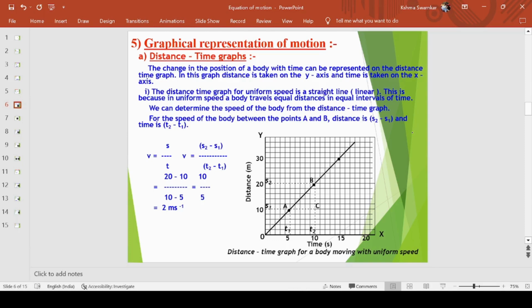You can see this is a straight line graph, and it is a distance time graph where distance is on the y-axis and time is on the x-axis. For example, here a body is at position A and then comes to position B. From the graph, the distance covered and the time covered give us speed equal to distance upon time. So we got distance and time, from which we calculated speed. I think I made you clear.